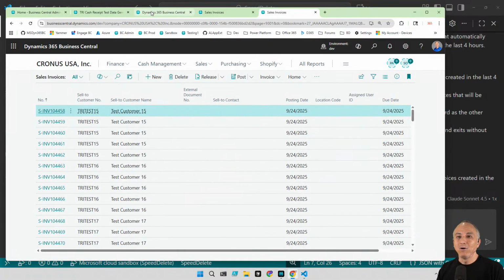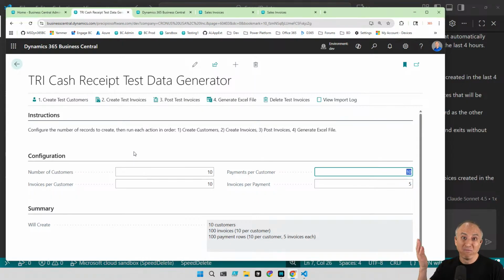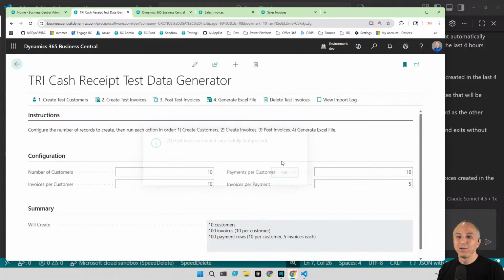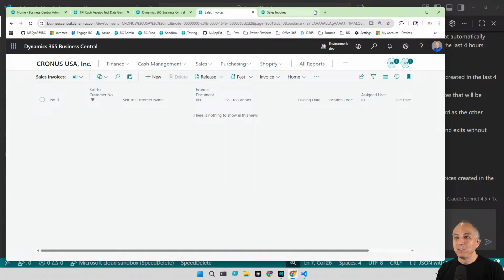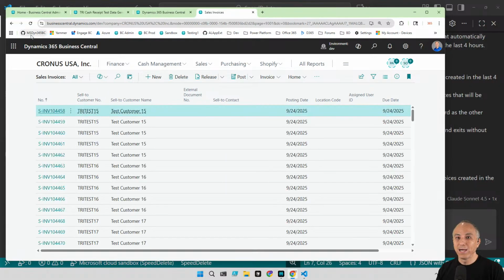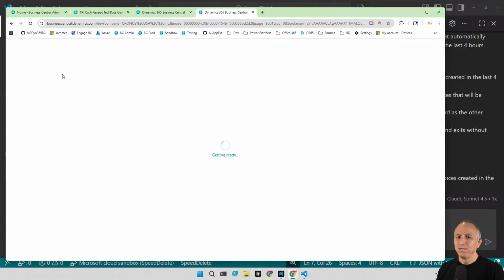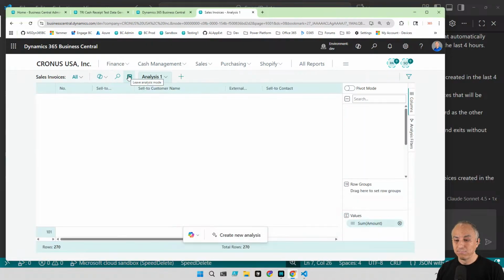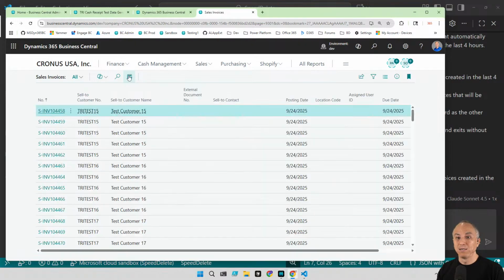Okay, so now I have my test data generator that I vibe coded. I'm going to click on this button to create new test invoices. Yes. And there is a bug in it, so it's going to create, I think, 200 invoices because I have some extra customers. It's not the most clever in the world. So there we go. 200 test invoices created. Now if we clear this, go back here. Let me do a refresh, because things get a little weird sometimes. And here we now have 270 invoices sitting here unposted.